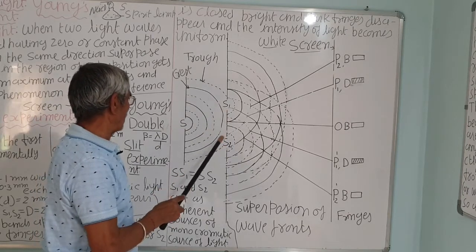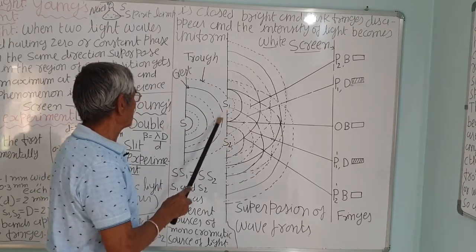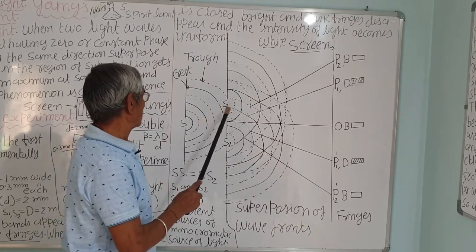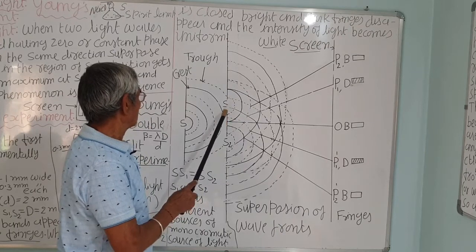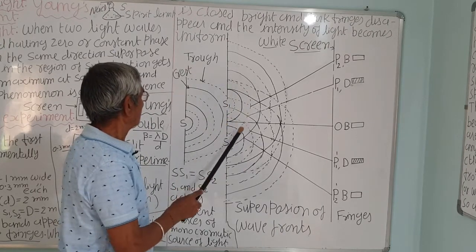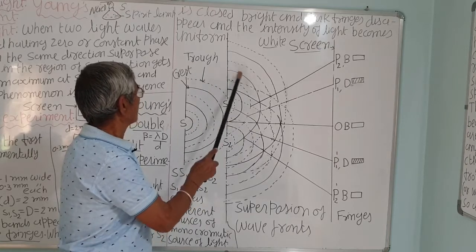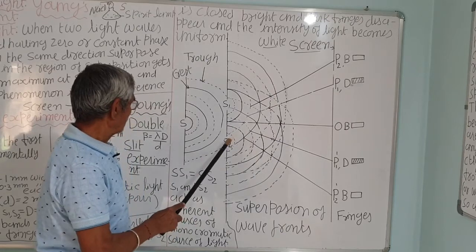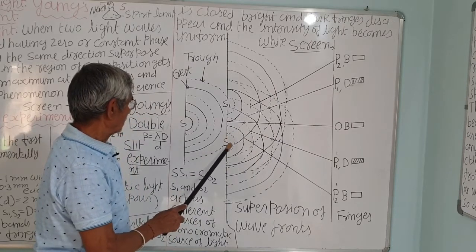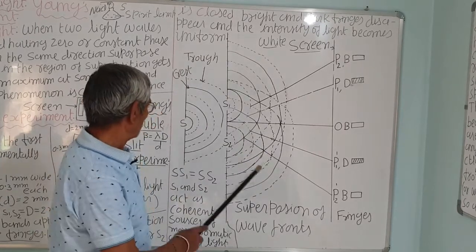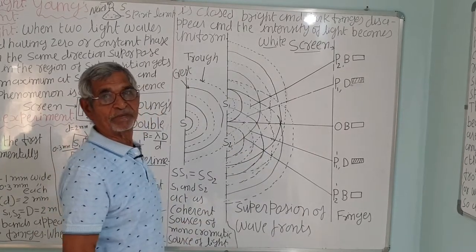So the space between them will also act as a secondary source of light, which will emit the waves again. That is, a trough, then crest, then trough, crest, trough, crest, trough, and so on. Similarly for this one, correct? Trough, crest, trough, crest, and so on. So there will be a redistribution of energy.